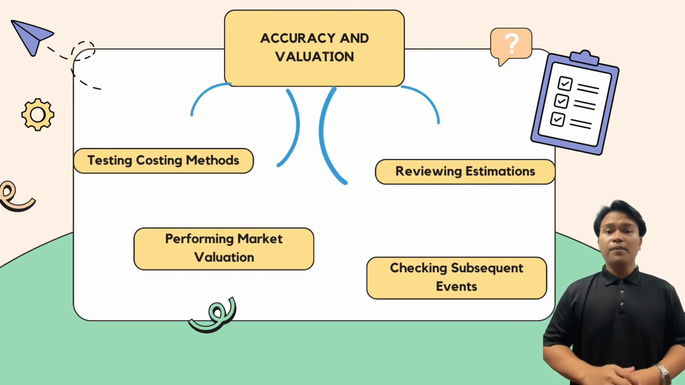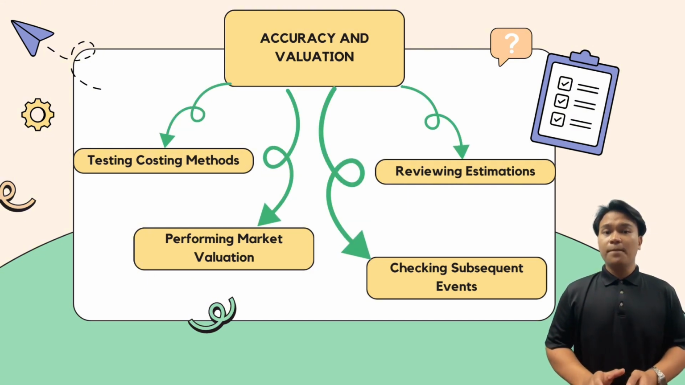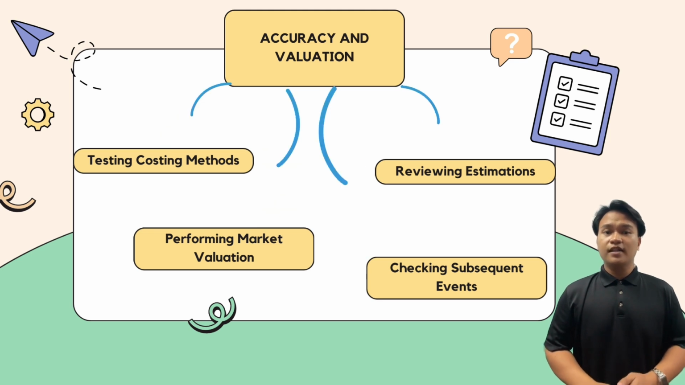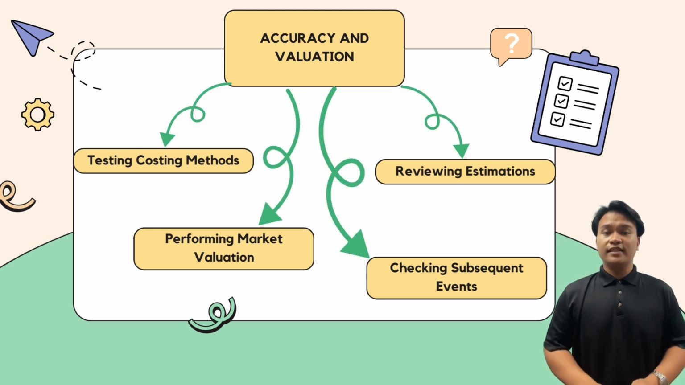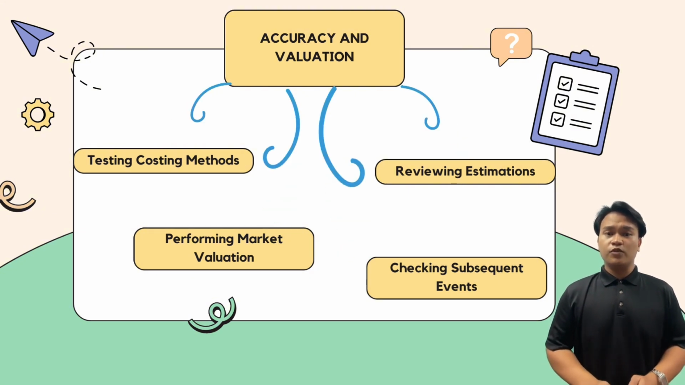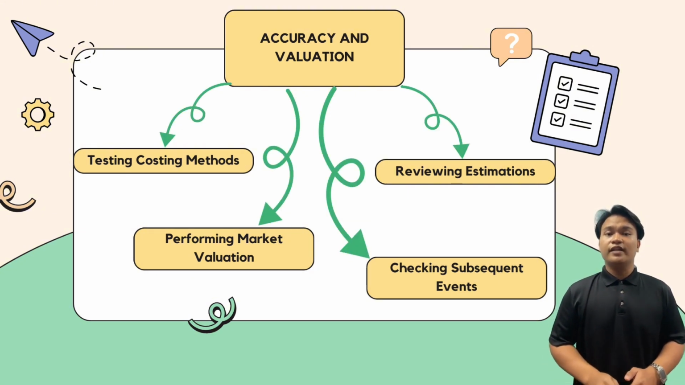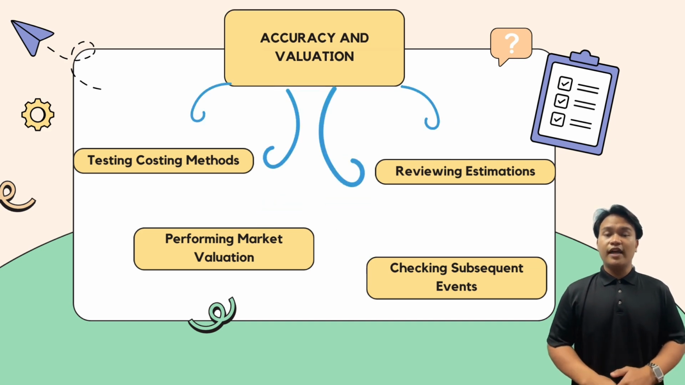Number 2, performing market valuation, which is they compare inventory cost with market price to ensure inventory is not overstated and make write-down if necessary. Number 3, reviewing estimation, and the last one is checking subsequent events. This ensures that the inventory is valued accurately and fairly.